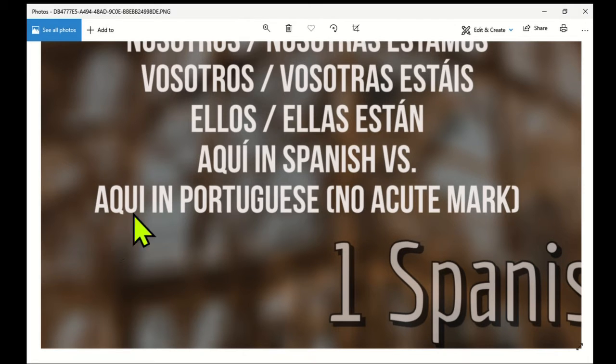Lastly, we're going to show the difference between Spanish and Portuguese when we're talking about the word aquí. Aquí is here in Spanish and Portuguese. However, in Spanish we have the accent mark. That makes a lot of difference because we know that we're speaking in Spanish, not in Portuguese. But we say it the same way. Aquí is here in Spanish with the acute accent mark.